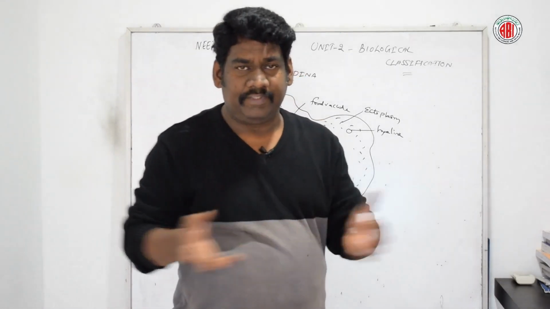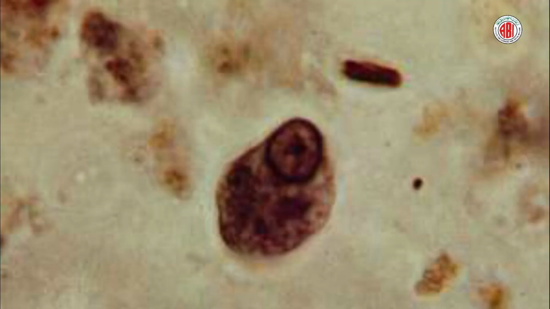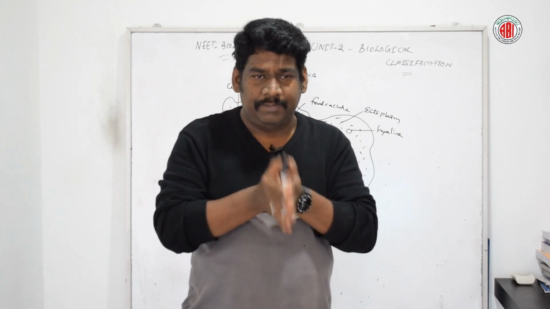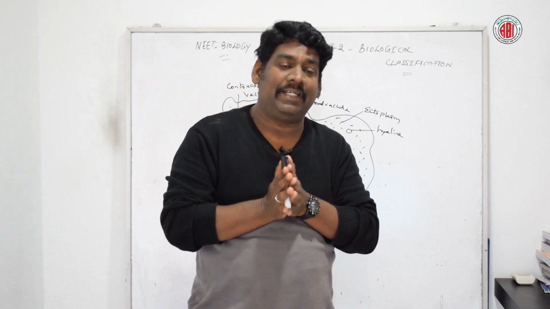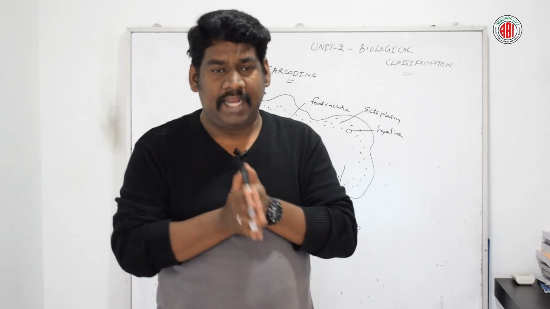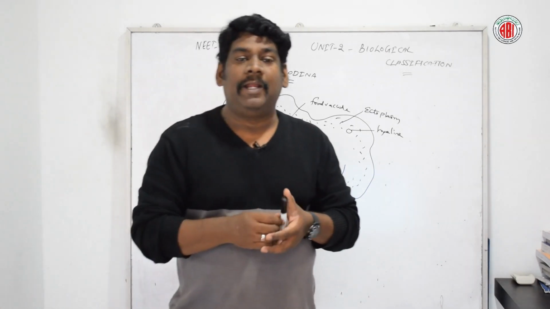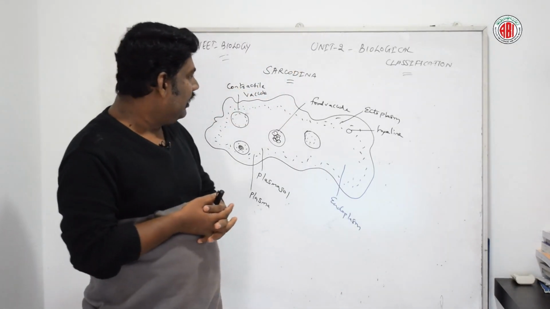And there are a few examples we are going to discuss in this category of Sarcodina or amoeba: Entamoeba histolytica, Actinopus, and Pelomyxa. So Pelomyxa, these are also a few examples for this category.